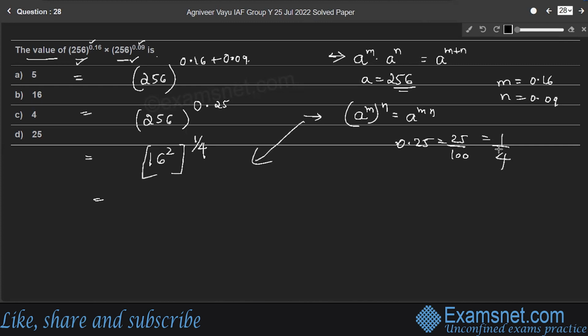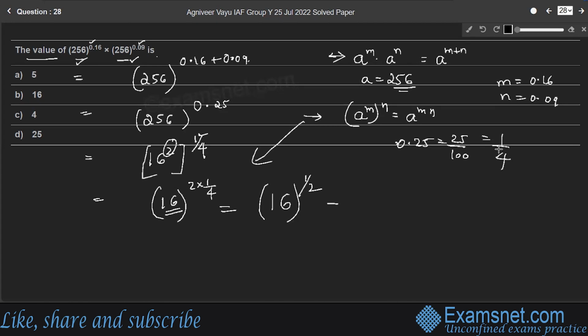Here a is 16, so a raised to m is 2 here, and n is 1 by 4. So it is 16 raised to 2 into 1 by 4. Therefore, 2 into 1 by 4 is 1 by 2.